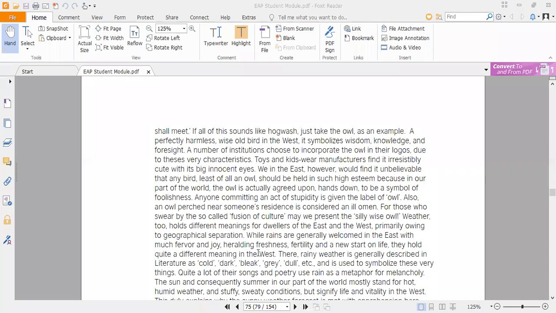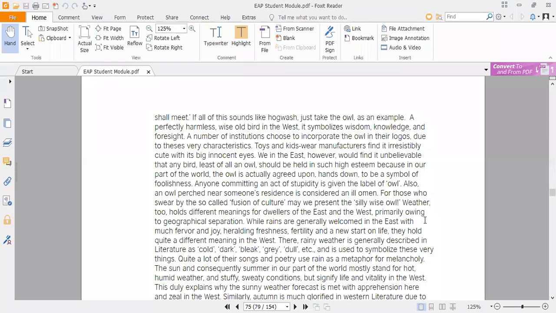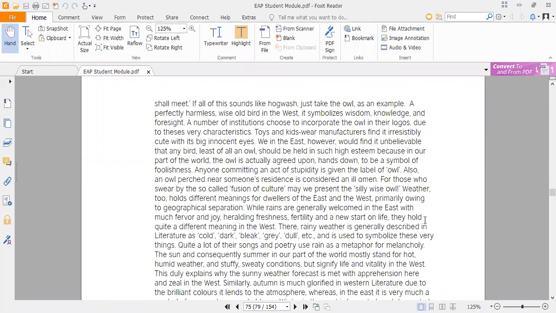Now we have to see the other concepts, how in the eastern and western regions different things contain and possess different ideas and concepts besides the concept of the owl. So we discussed the concept of the owl in the starting. Now we have to discuss other concepts as well. Now we will start from the concept of the weather.